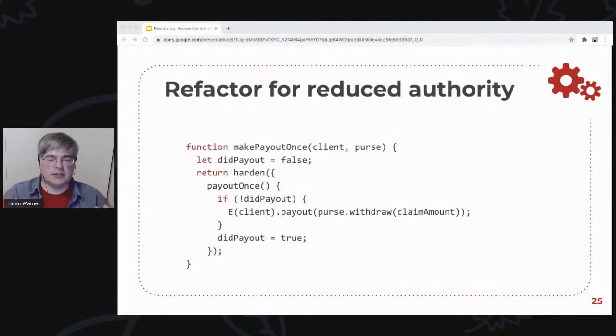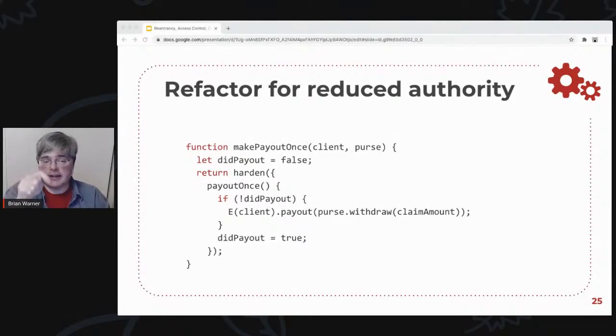Then you make a second function, a utility function, to make sure the payout can only happen once. It's going to have a flag. It has the same kind of test it did before. This is the one that takes ownership of the purse. This is the one that knows what the claim amount is supposed to be, that knows who the client is. The original purse is a fairly large authority. If somebody has access to the purse, then they can pay out as much as they want to as many parties as they want, as many times as they want.